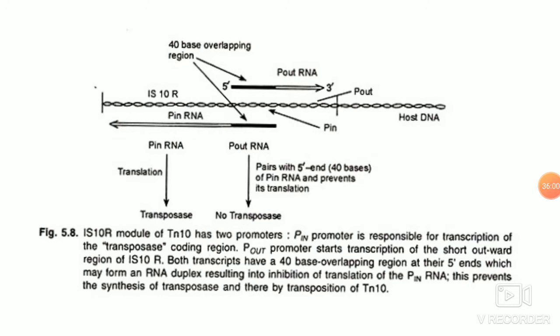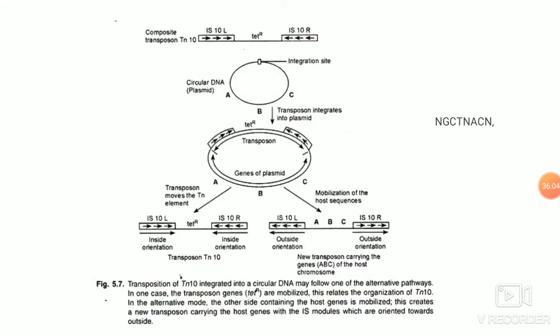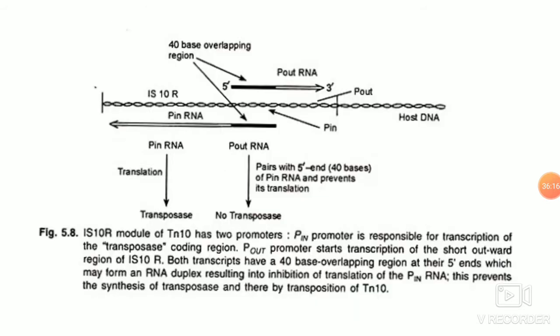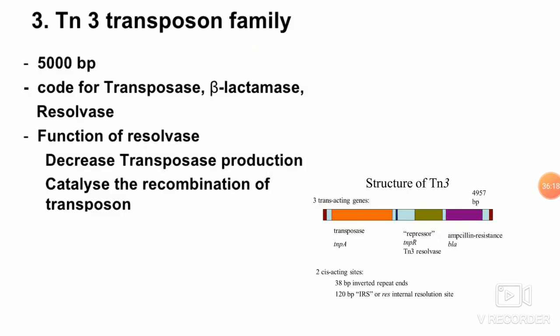And also when the transposase recognizes this outer transposition, it carries out the transposition from right to left in the opposite direction, thereby carrying the host genes which are present in between these two transposon regions.